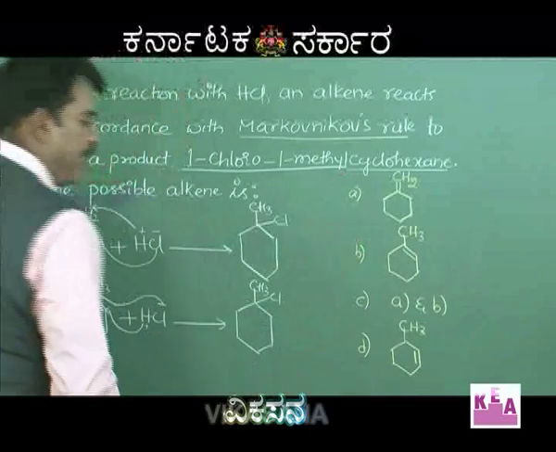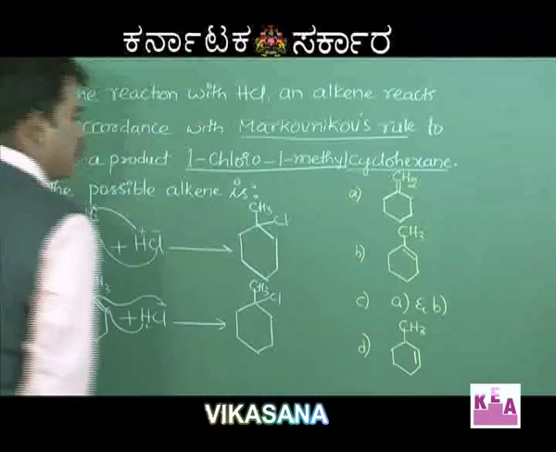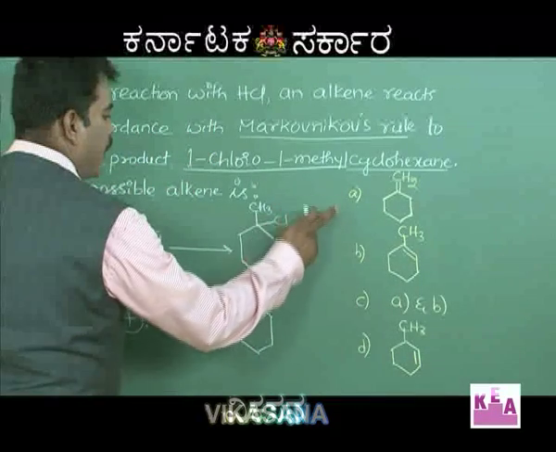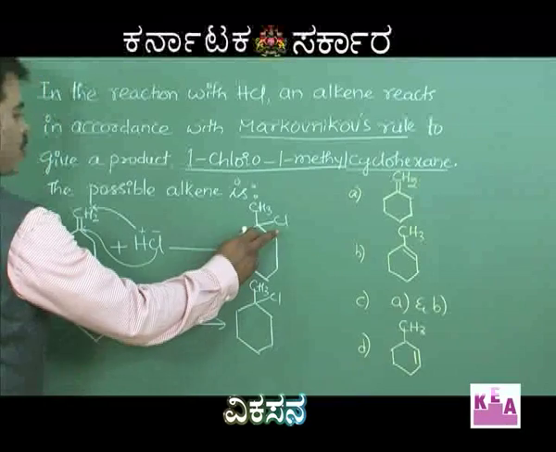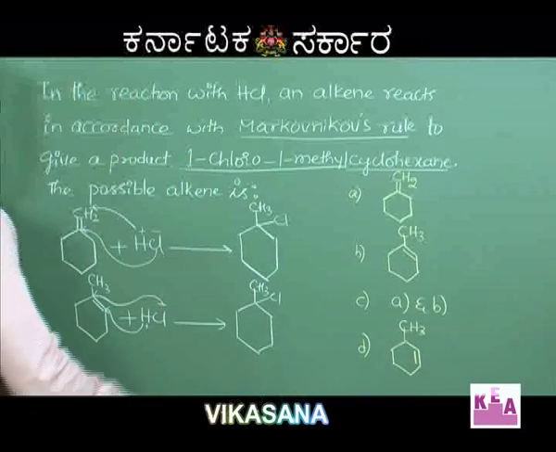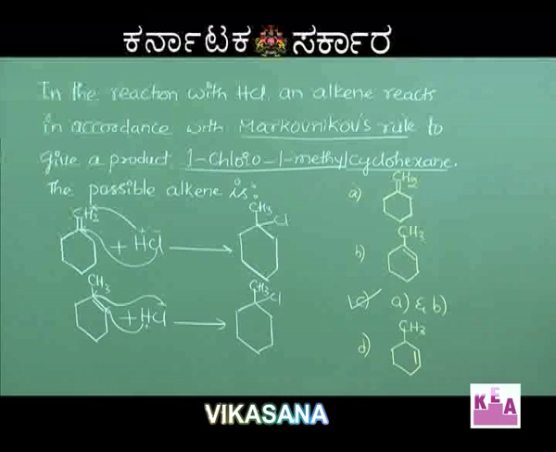The last one, if I try out, I don't get it, because addition takes place between these two carbon atoms. So, therefore, option A and option B, both these alkenes give the same compound, 1-chloro, 1-methyl cyclohexane. So, therefore, option C is the correct one.